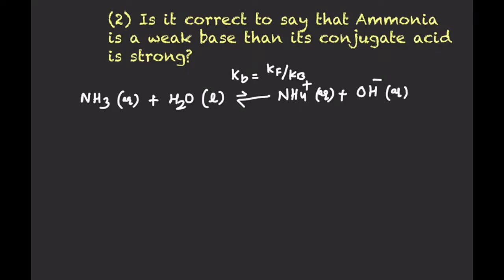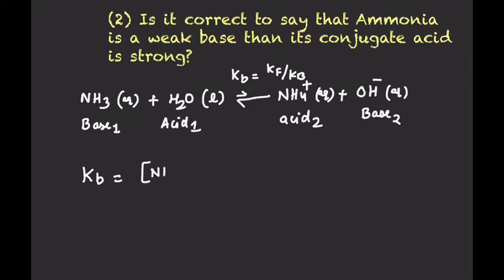Same way we can say here, on the left hand side, ammonia is base 1. Water here is giving H plus to ammonia, so it is acting like an acid, so this will be acid 1. Ammonium ion can give H plus to convert into ammonia, so ammonium ion is behaving like acid 2, and OH minus can accept H plus to form water, so it is acting like base 2. So the equilibrium constant Kb for ammonia can be written as the concentration of NH4 plus ion times the concentration of OH minus ion upon the concentration of ammonia.